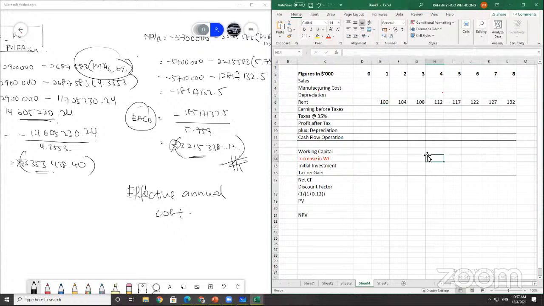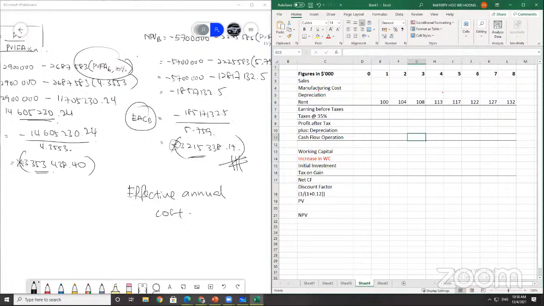This one should be 113. So this is the rent. We do the question one by one and fill into this table here. First they talk about rental, which is 100,000, and then it increased by inflation of 4% a year across 8 years here.